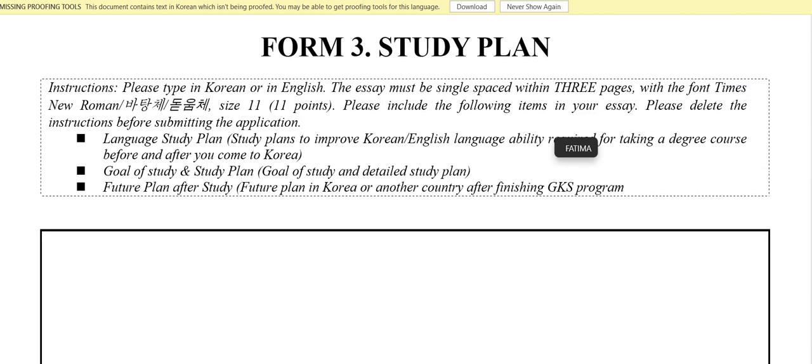And the same for the study plan, form number 3, write up to 3 pages. Just copy and paste the essays you have prepared. And do remember, the font size should be 11 and the font should be Times New Roman.